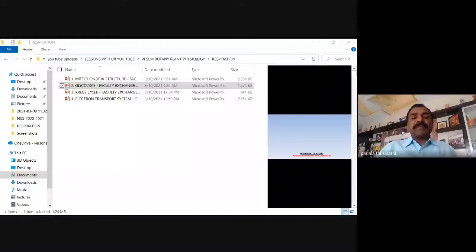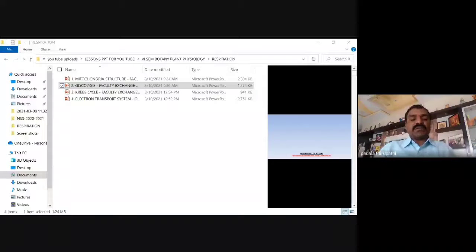Because the entire glycolysis process, the complete metabolic pathway with all its stages, was given by Emden, Mayerhof, and Parnas. That's why the glycolysis pathway is also called the EMP pathway.